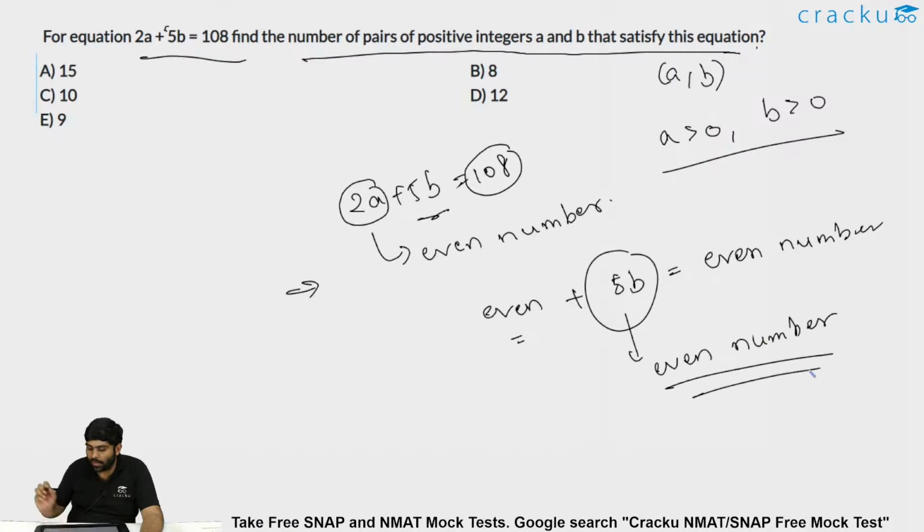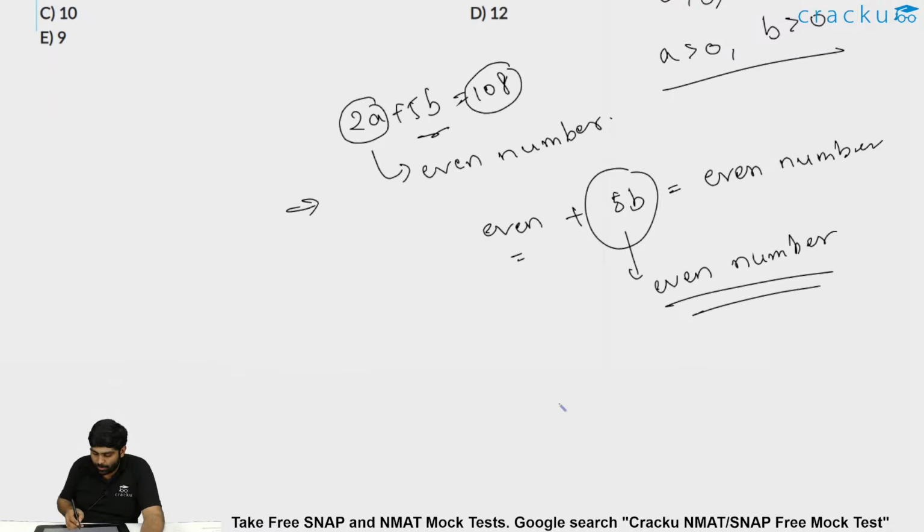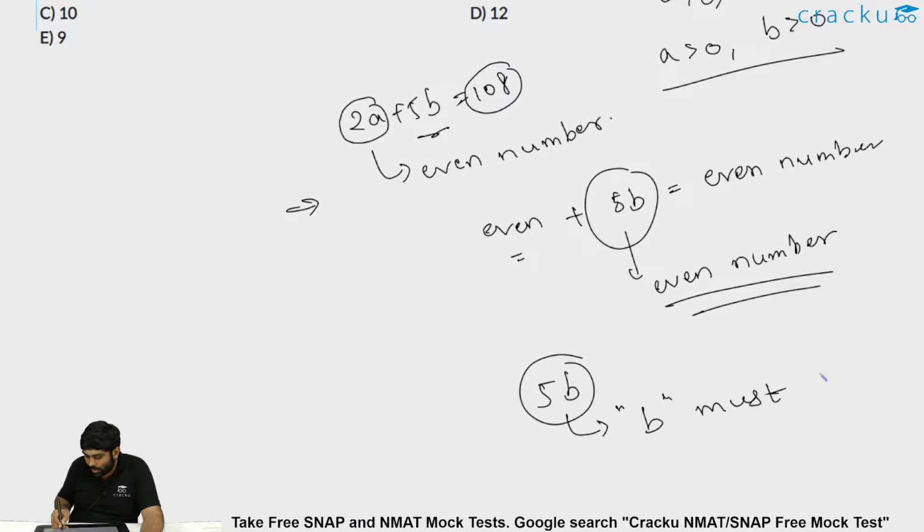When will 5 times b, that is 5b, be an even number? It is only possible if b is an even number. 5b to be an even number implies b must be an even number, because 5 into 1 is 5, 5 into 3 is 15, 5 into 5 is 25.